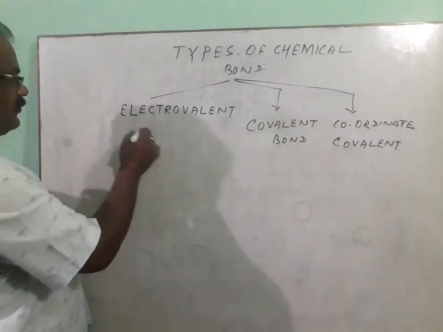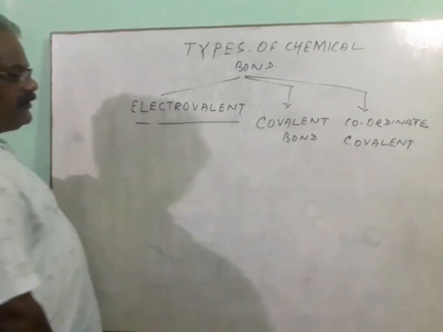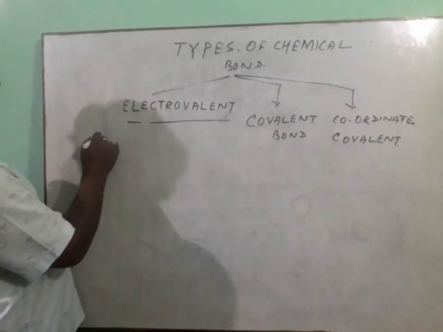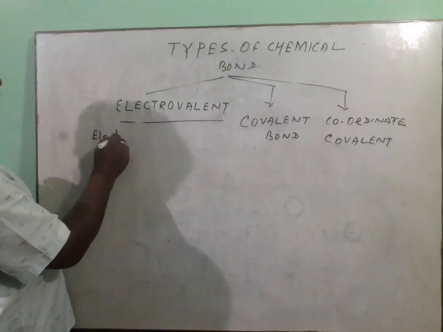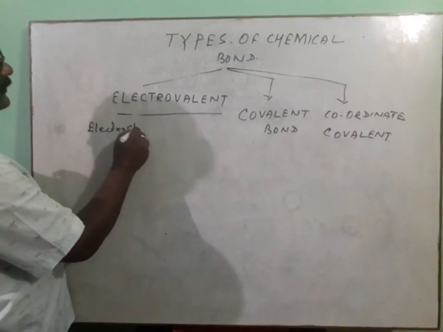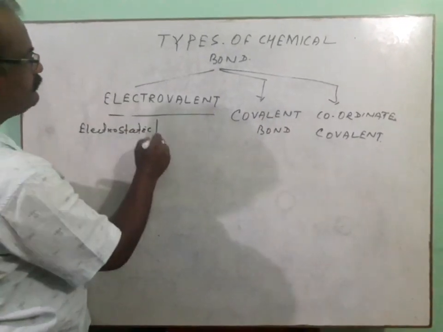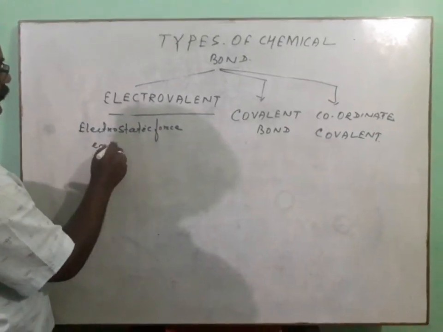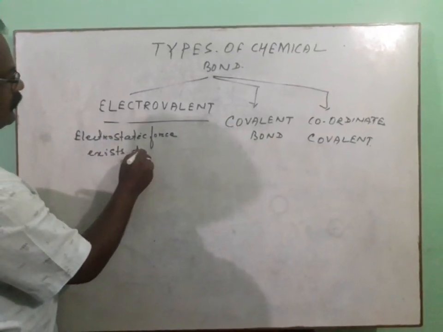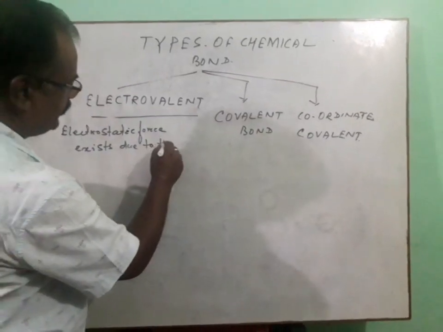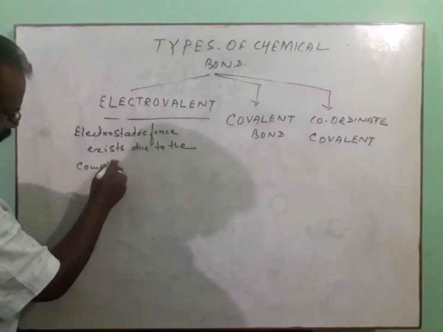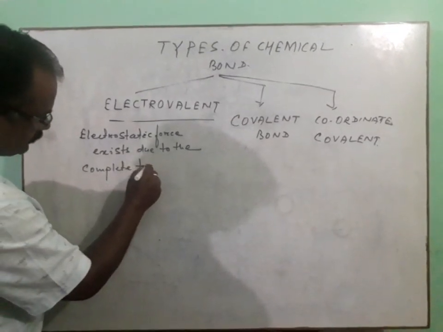So the electrovalent bond is that type of bond where the electrostatic force exists due to the complete transfer of valence electrons.